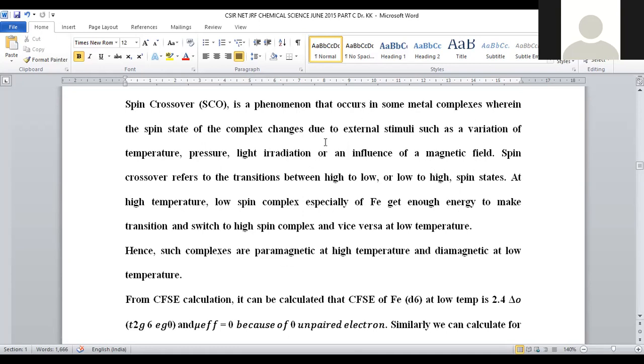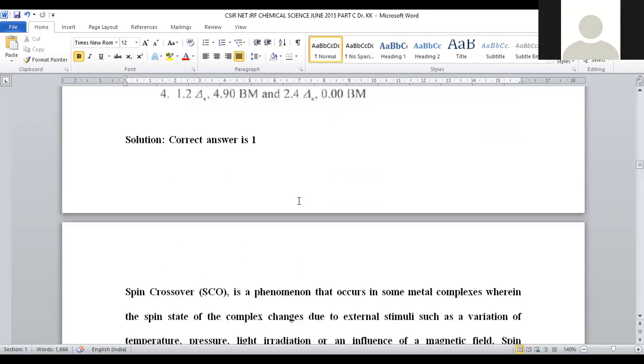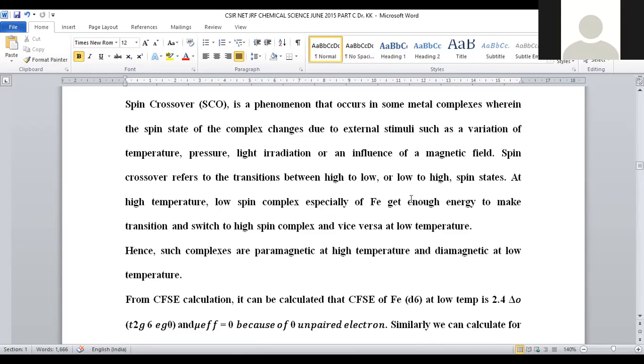So spin crossover is nothing but a change in the spin of electrons whenever we change the variables. What are the variables? Either temperature, pressure, or light. Any variable can be changed here. Here we are going to apply temperature because within the problem 2 temperature conditions are provided. One is 250, second is 150. So a spin crossover kind of reaction is possible in this molecule, right?